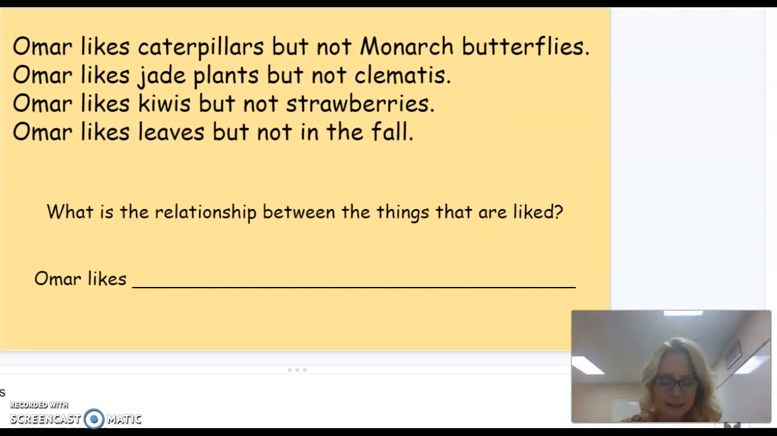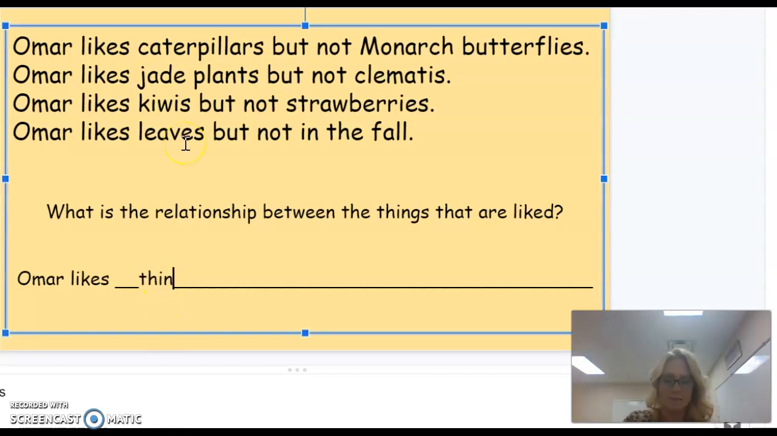The last sentence says Omar likes leaves but not in the fall. Oh, one thing I remember that I learned last year was that leaves change colors in the fall. They are usually green, but in the fall they turn lots of other colors. That must be it. I'm going to write that Omar likes things that are green.